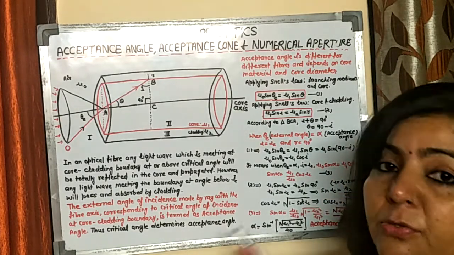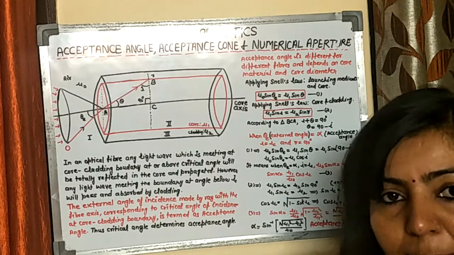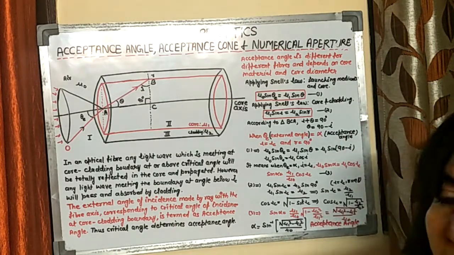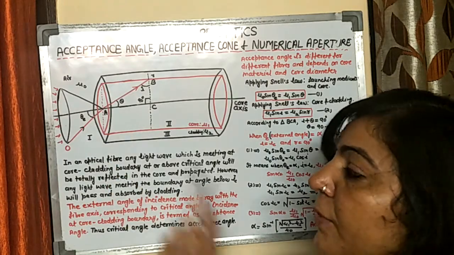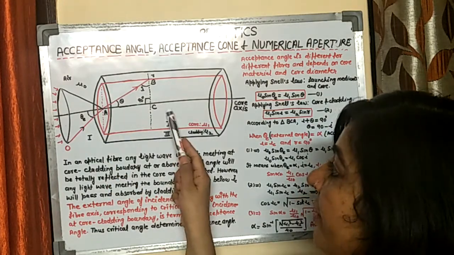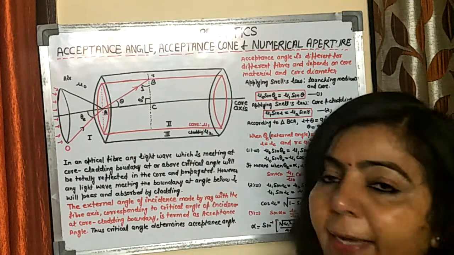Now we are going to derive an expression for acceptance angle using Snell's law. So we are having three different mediums here. The first one from where the light is launched, the second one is the core, and the third one is the cladding.